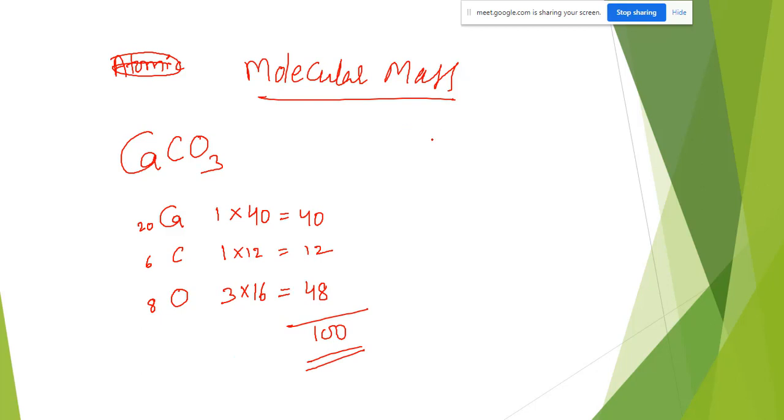One more example I will give you. H2SO4, sulfuric acid. First you write this. See, every time there is no need to write like this, but in the beginning you have to understand the concept. Later you can do it directly. So hydrogen, sulfur, oxygen. How many atoms are there? 2, 1, 4. Hydrogen is the exception, so 1 into 2 is 2.